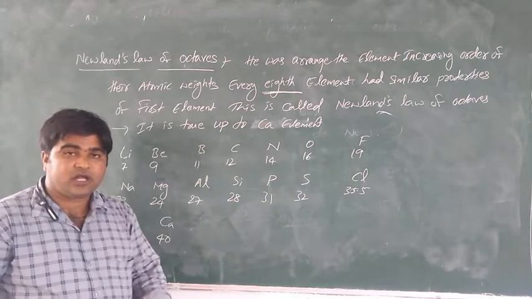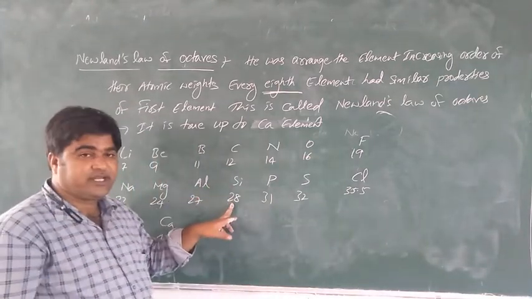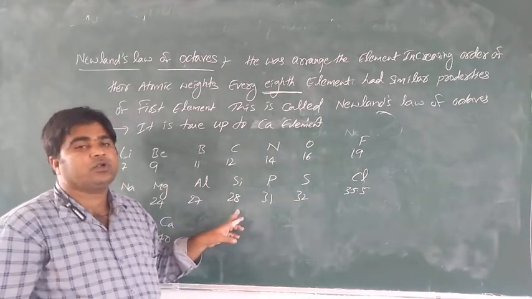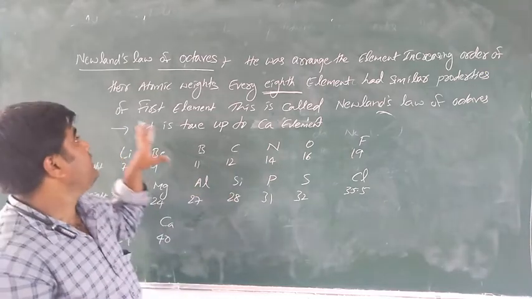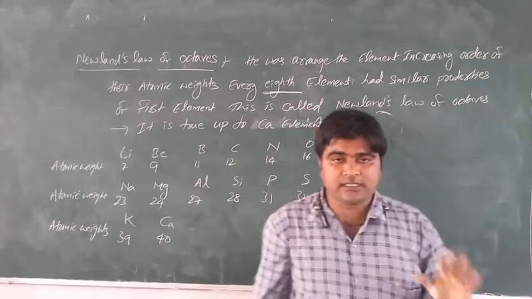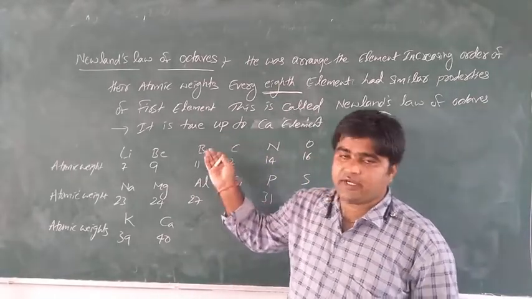Why Doberainer's law of triads? Don't get confused. In the textbook silicon is given as 29, but silicon is 28. Is it clear? This is Newland's law of octaves. Is it clear? If you have any doubts, just ask.